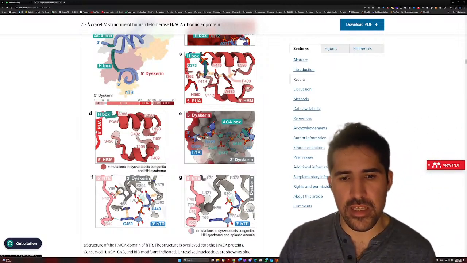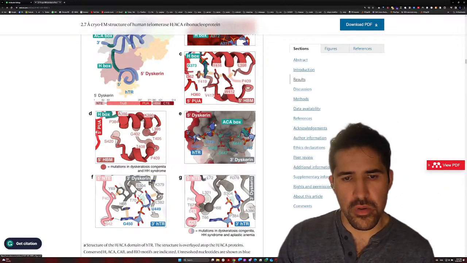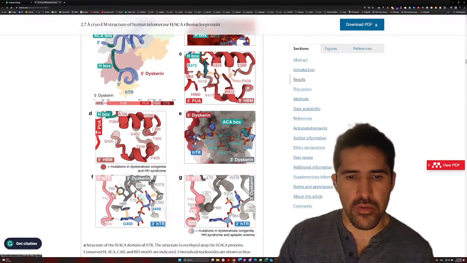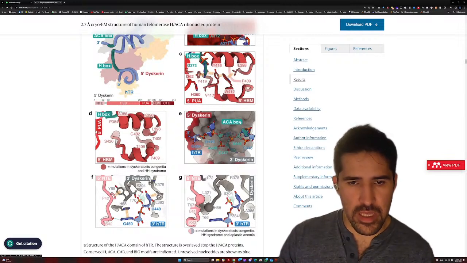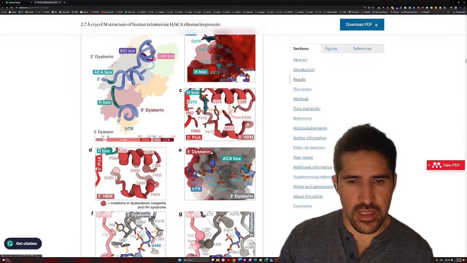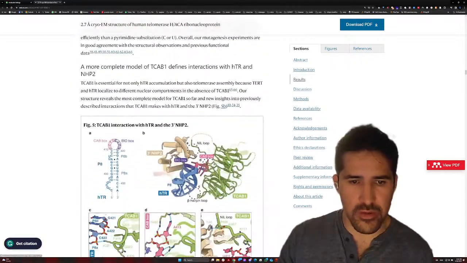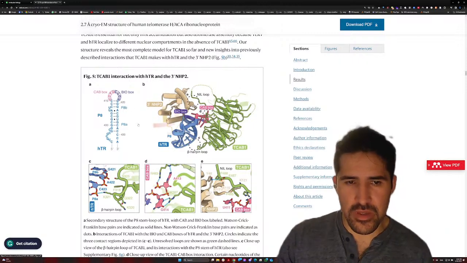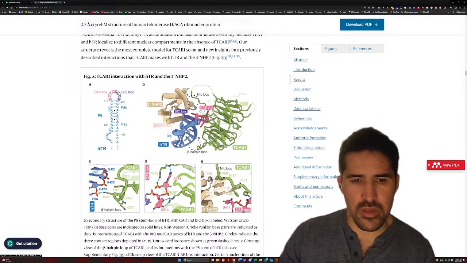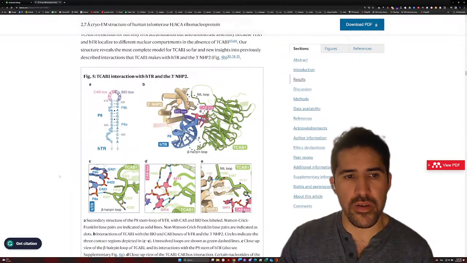And uracil is instead of thymidine. So you can see very nicely how this part of the RNA sequence of the human telomerase binds into these protein pockets, probably of the ACA box. So yes, that's very cool how this interaction works. And as you can see, I am just trying to see what's going on with this paper. It's super fast, but overall we are seeing very nice figures.